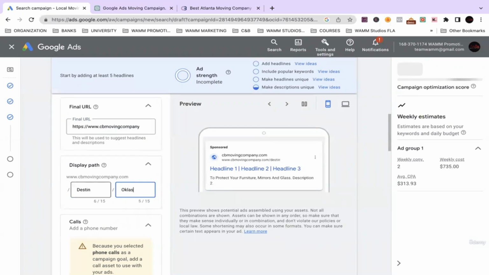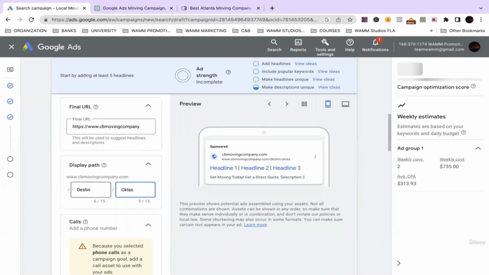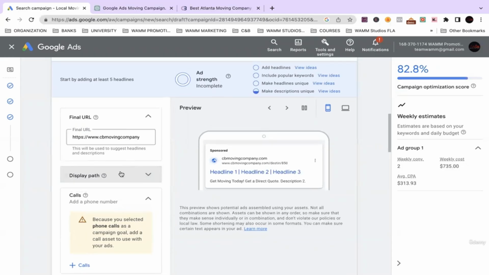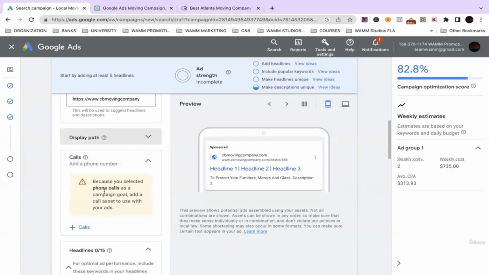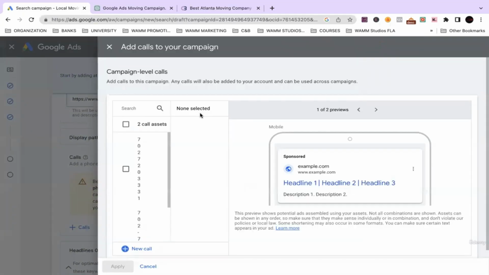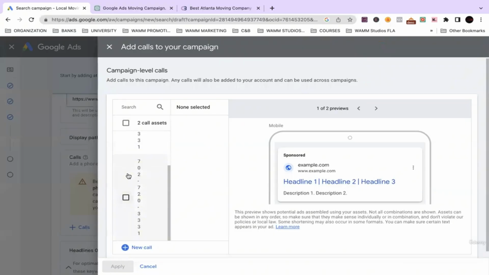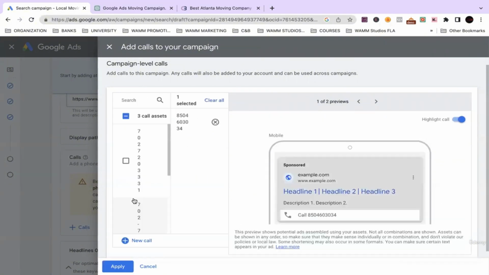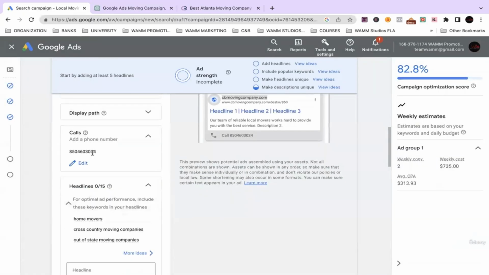Like I said, there's no right or wrong way to do this. All right, actually, we'll put the area code, which is 850. All right, so next thing, let's see, add a phone number. So we're going to add the moving company phone number. All right, so we got the phone number added.